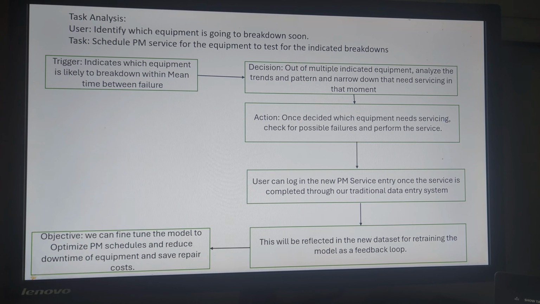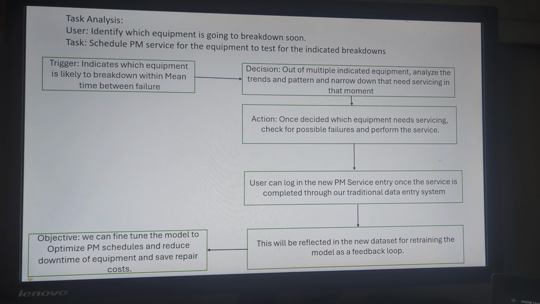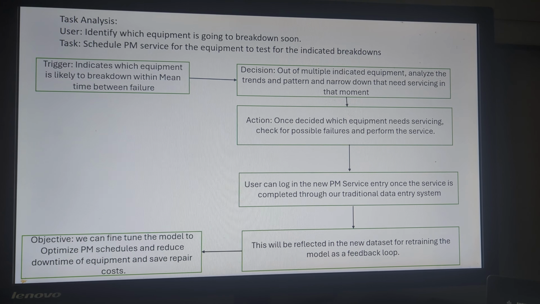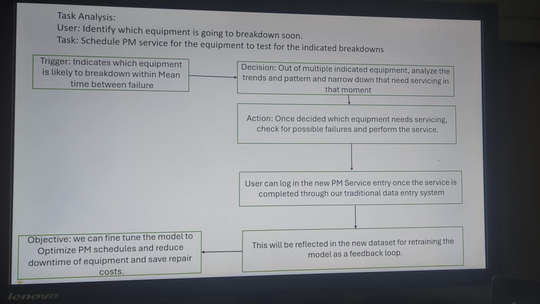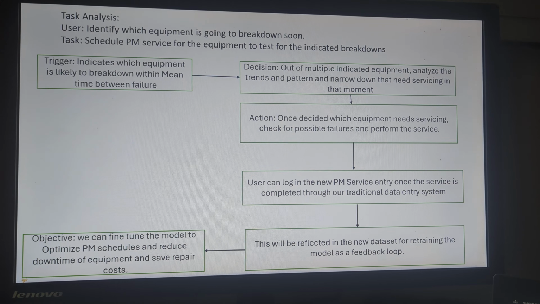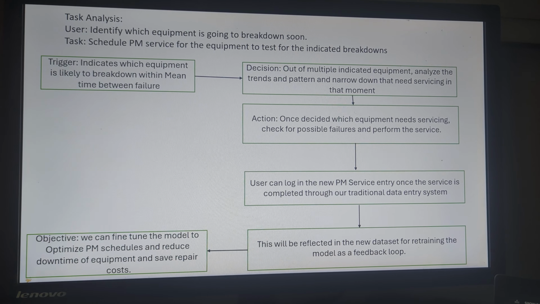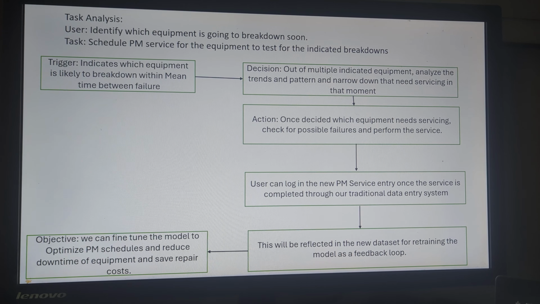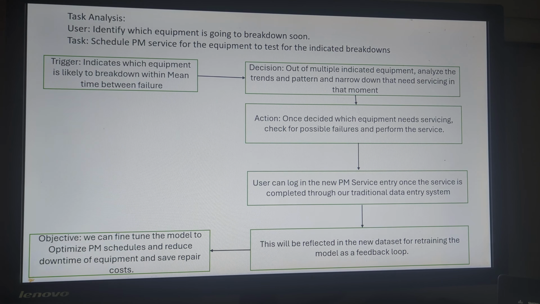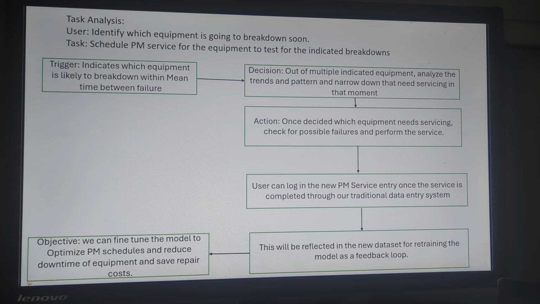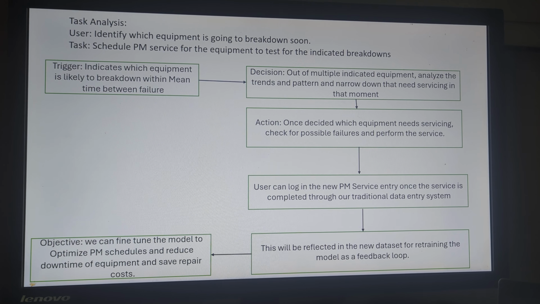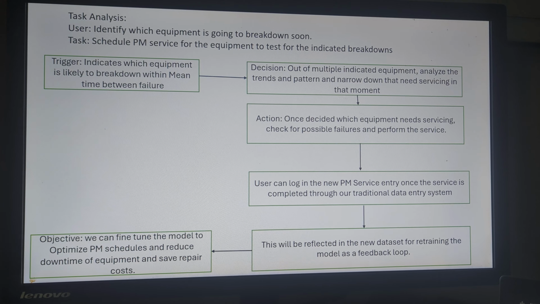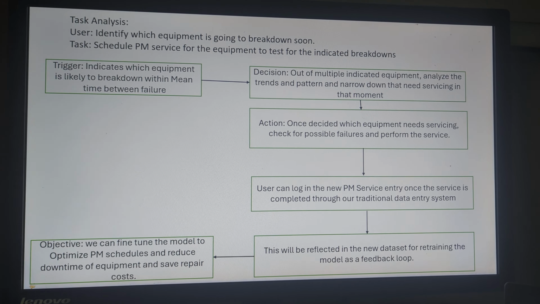Once they decide if it needs servicing or not and they choose to perform servicing on it, they can log that new PM service date once the servicing is completed through a traditional data entry system. That new PM service date will be reflected in the new data set for retraining the model as a feedback loop. And the objective that we will achieve from this task analysis is that we can fine tune the model to optimize the PM schedules, reduce the downtime of the equipment, and save the repair costs.